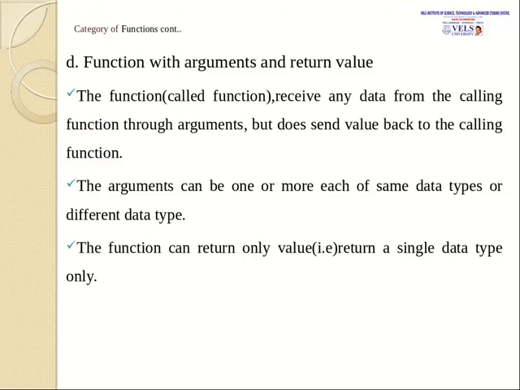You can both send and receive data to the functions. A function receives data from the calling function through arguments, and also sends the value back to the calling function. The arguments can be one or more, of the same data types or of different data types. A function can return only one value. Even though you can pass more parameters, the function can return only one value to the main function.